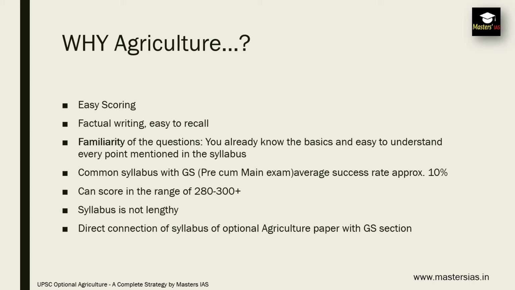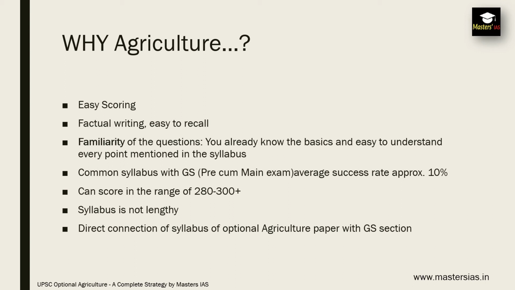In an earlier slide we saw the importance of agriculture in terms of numbers. It has a weightage of 500 marks out of 1750 marks in your civil services main examination. So you can see the importance of your optional subject. Agriculture is a scoring subject, with factual writing that is easy to recall.